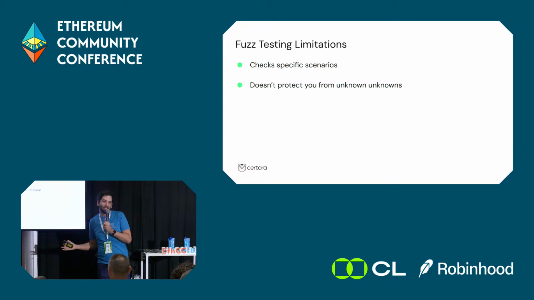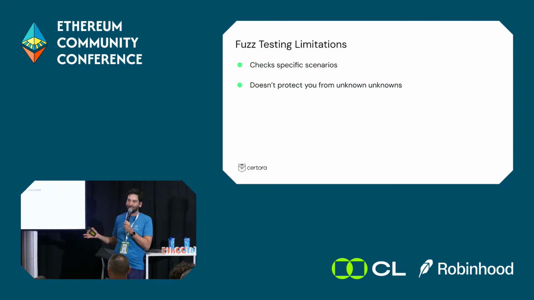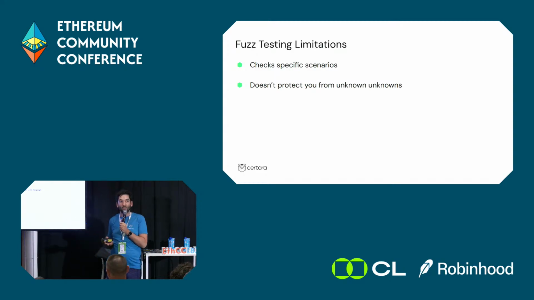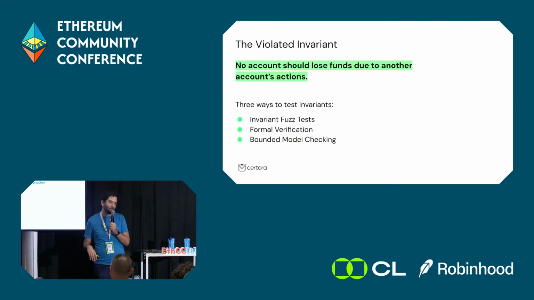Fuzz testing, however, is a bit limited in what it can do. If we want to find an exploit, we need to get the right condition with the right functions before it, which is sometimes very hard to do. For example, in 1inch's case, we thought that the function was unreachable, so maybe no one would even write a test like this. And that's why we have other tools that are doing something called invariant testing.